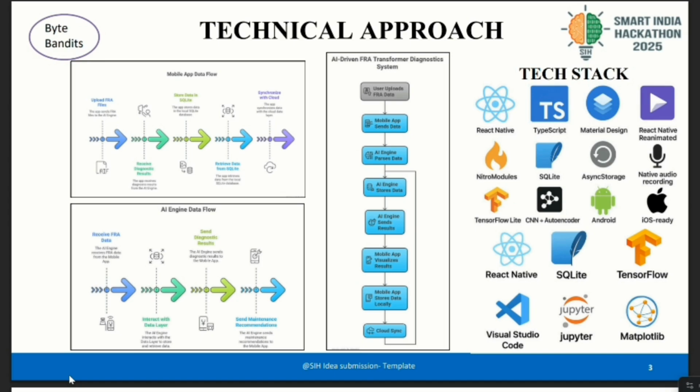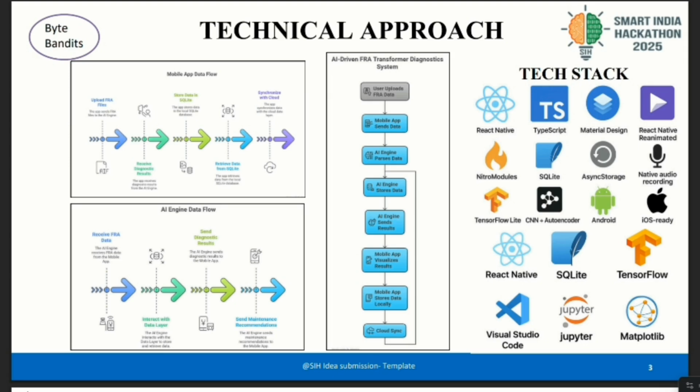App integration. We built a Streamlit web app where users can upload FRA data. The AI model processes the data and instantly shows the diagnosis result, whether the transformer is healthy or faulty, along with the visual graphs. Visualization. Results are displayed in a clear, easy to read format for quick decision making.